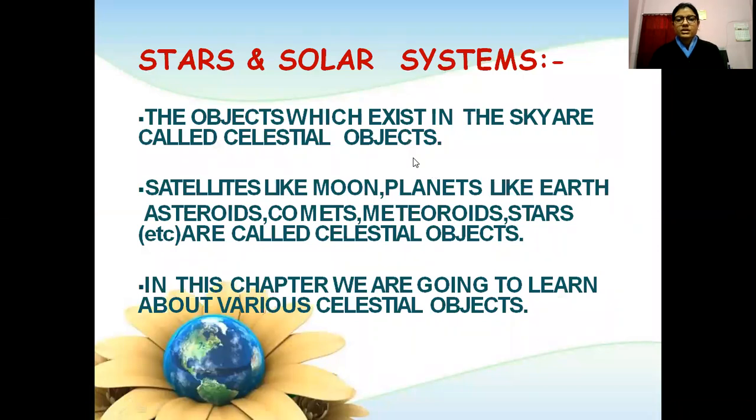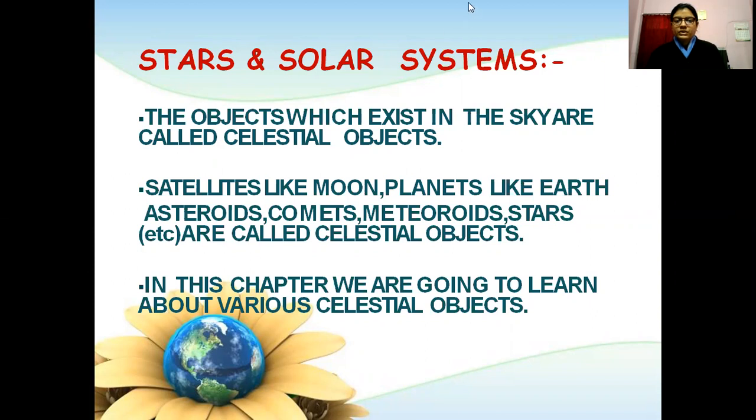Stars and solar system. The objects which exist in the sky are called celestial objects.